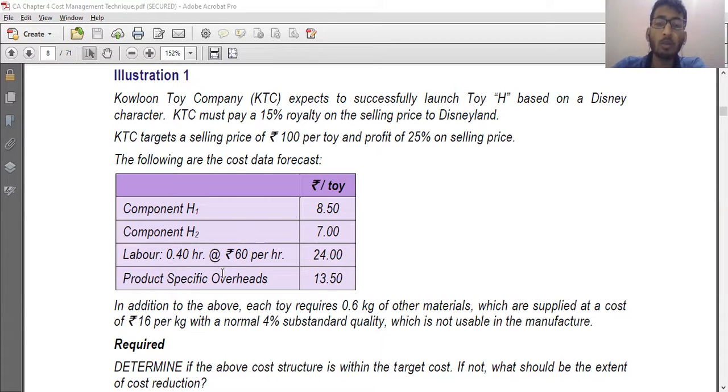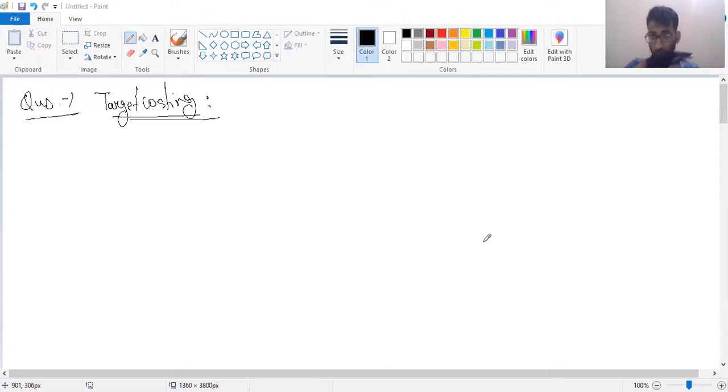Determine whether the above cost structure is within the target cost. If not, what should be the extent of cost reduction? So we need to see whether the current cost meets the target. We know what the target is and we know what the actual is. Just compare both and see whether we are meeting the target or not. If we are meeting it, it's very good. If we are not meeting it, we have to improve that. So let's write down the question once.